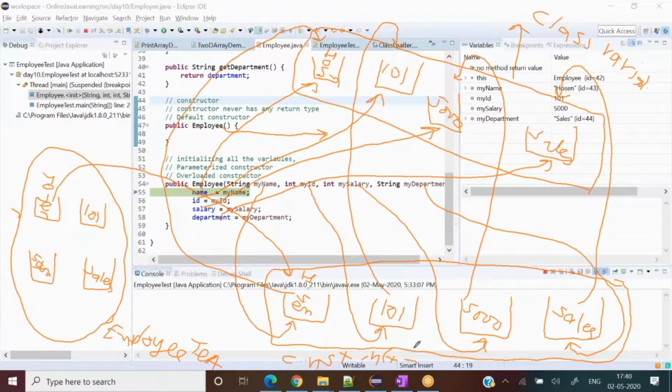So see, these variables have traveled through three places, just copied from one place to another place and copied from the other place to a different place. At the third place it gets copied, and in this way, by switching from here to here and here to there, it jumped from here to here, and later on it jumped to the class variable level, and in that way it gets copied.